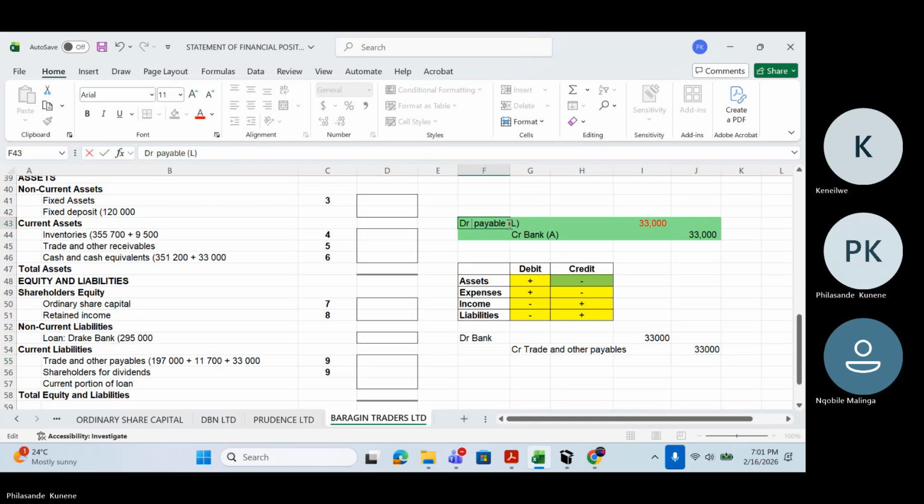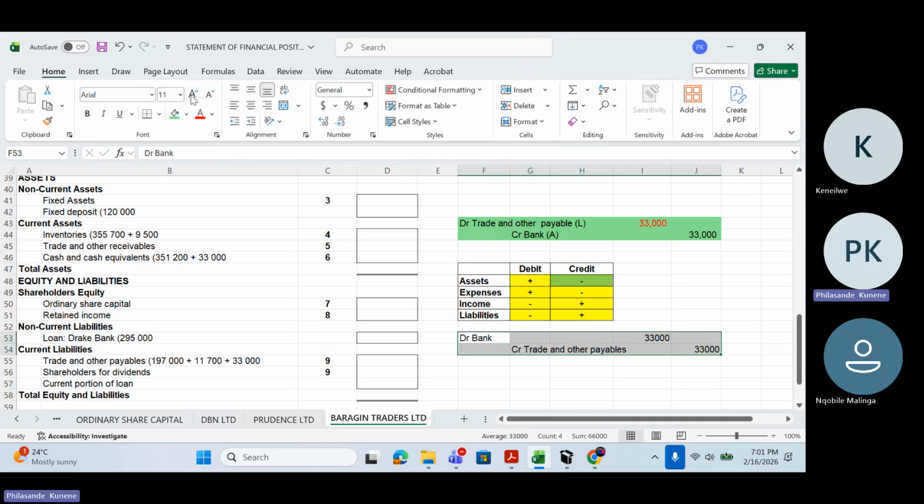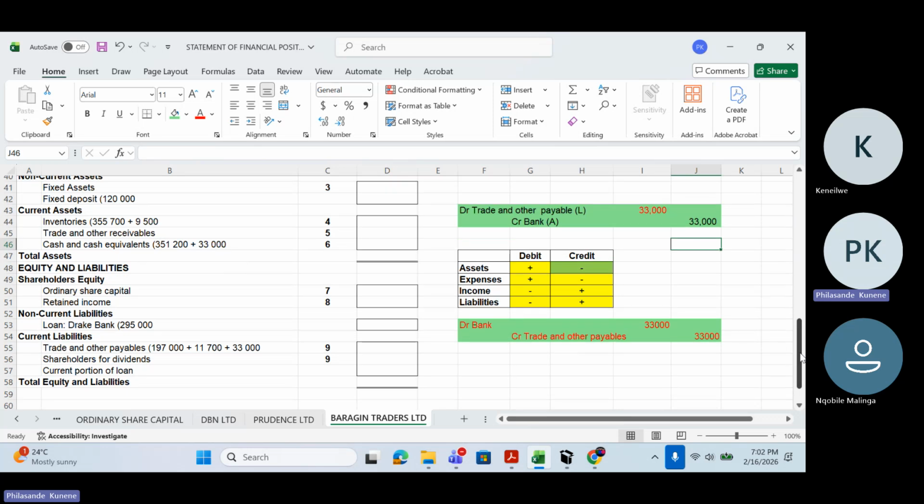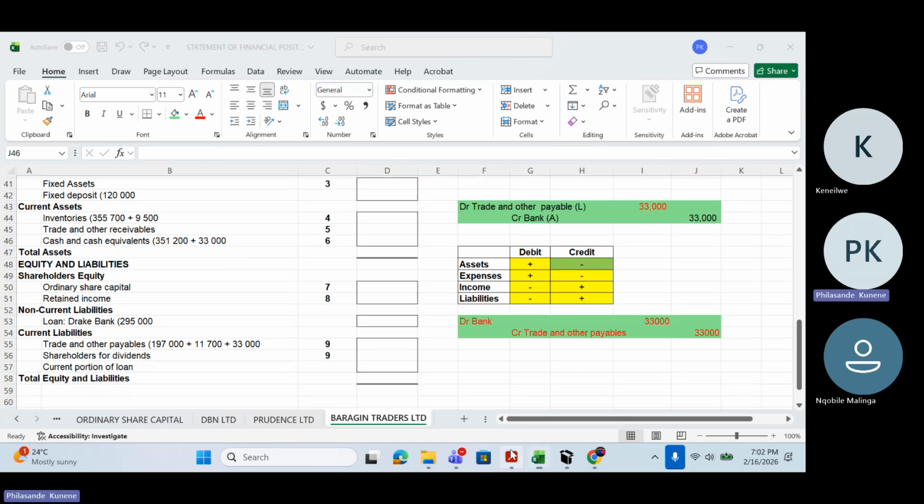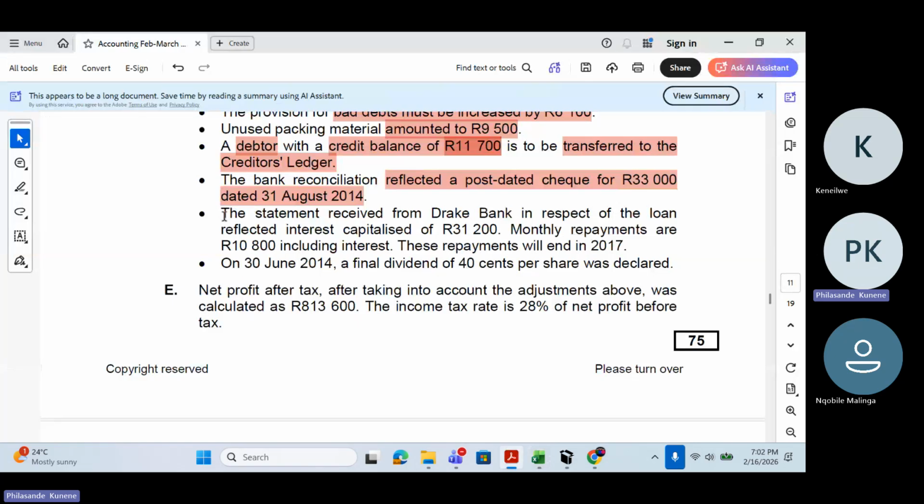Okay. So this is the journal entry that we have to do to reverse this. That's why you see me adding 33 here, because of this journal entry to reverse what I've recorded in my books. I can't say I've paid people when the money is still within my bank account. We have not yet paid that creditor. Okay, let's go to the next one.